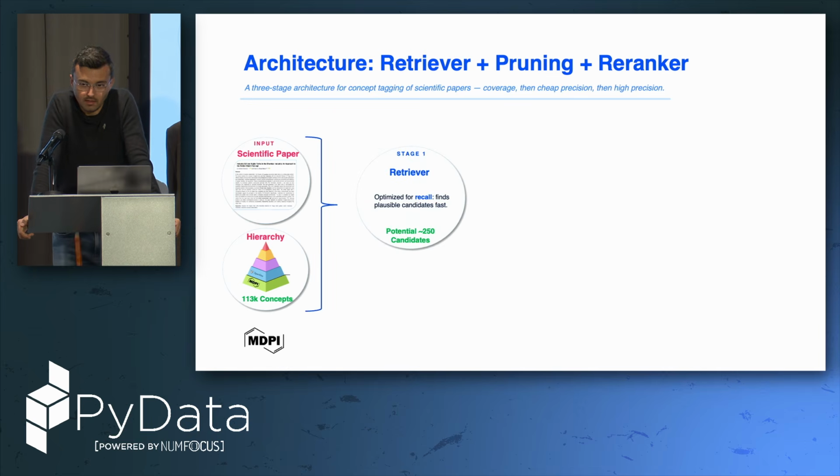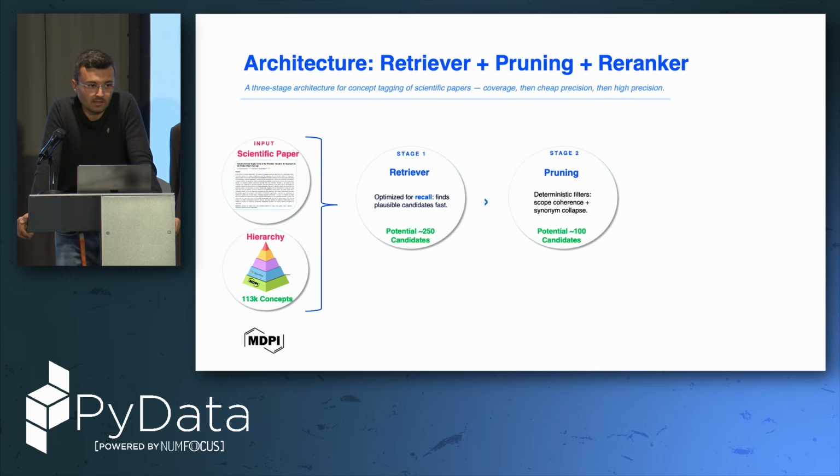Stage 1 consists of a retriever, which is a bi-encoder approach, where we encode in multiple embeddings each paper and every concept that we have in our list. We do a pairwise check based on cosine similarity. The goal here is to reduce our potential candidates from 113K concepts to a small subset of 250. Of course, there can be some false positives, but the main goal here was recall.